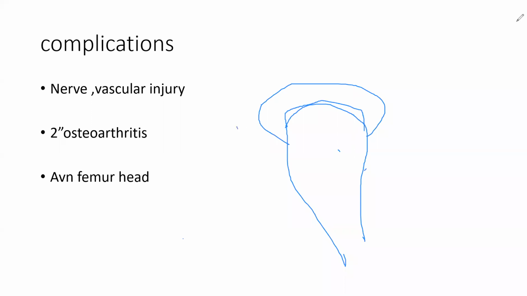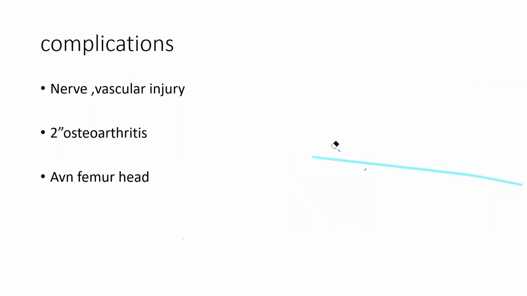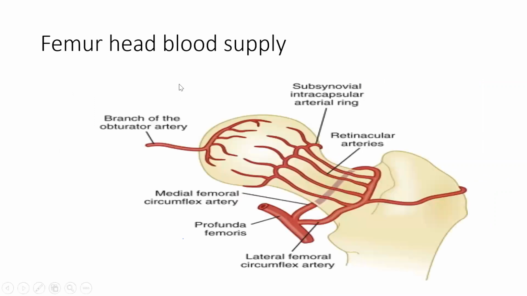But if there is a problem from outside, like any other issue, fracture, trauma, whatever, and there is osteoarthritis, that is known as secondary osteoarthritis. So this fracture can go into secondary osteoarthritis. Okay, so again we'll learn the same thing, and then we'll go to femur head supply.